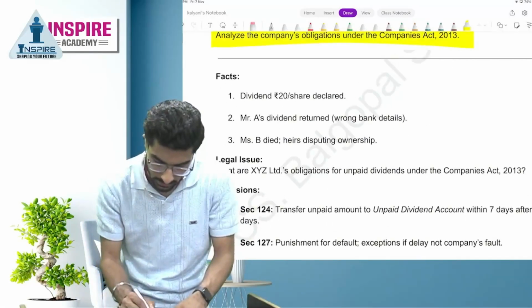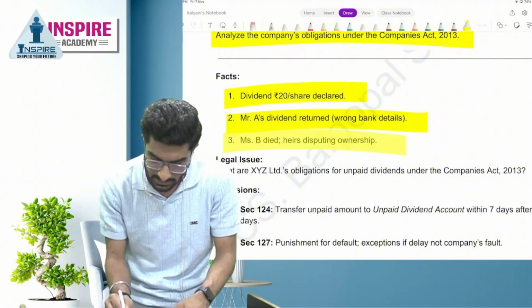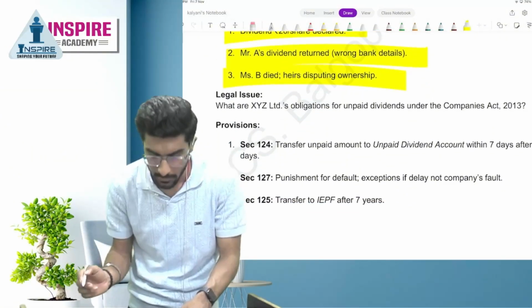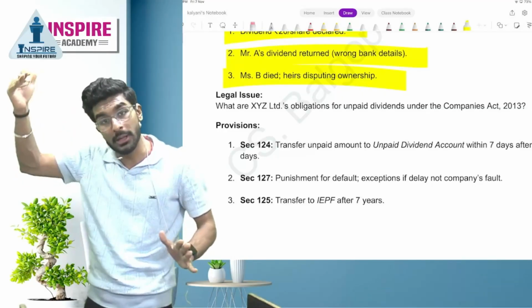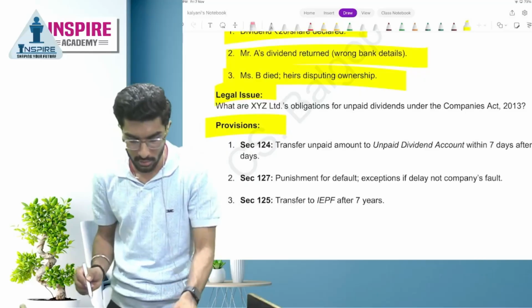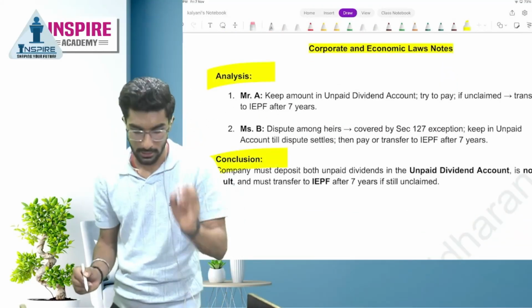People, you have to write this, okay? Facts of the case: Mr. A's dividend was returned due to a wrong bank address. Then Mrs. B died, and heirs are disputing legal ownership. People, you have to write the facts as concisely as possible. You don't have to write in paragraphs, okay? Legal question involved, you have to write this. You have to write the provisions also. And then analysis, you have to write. And conclusion, you have to write.